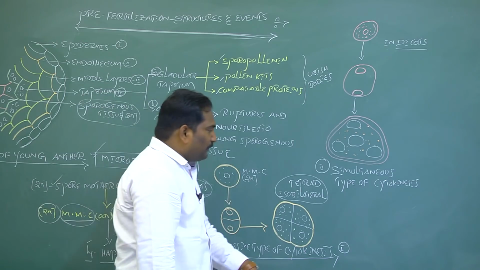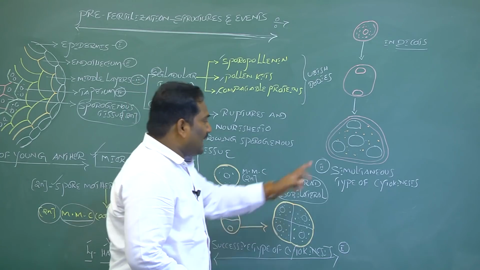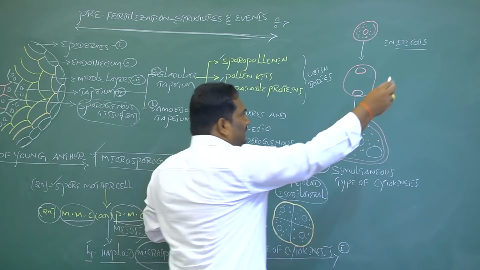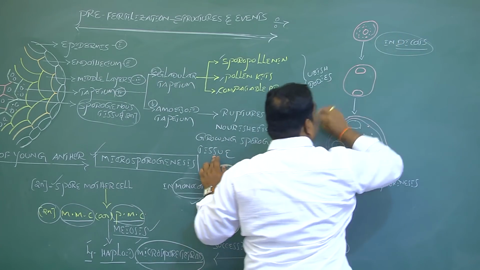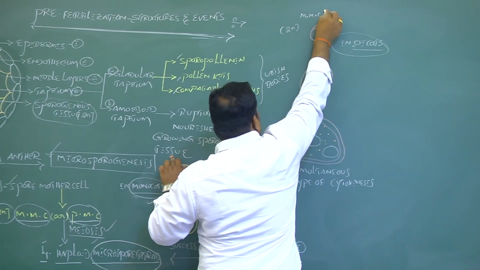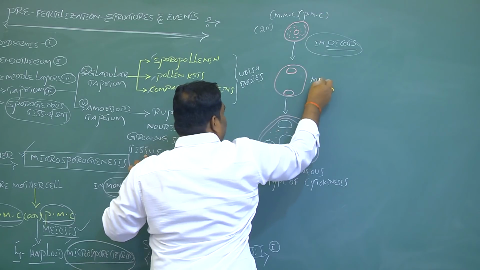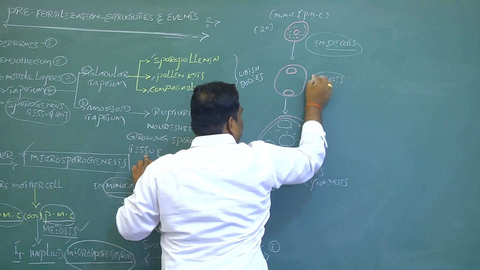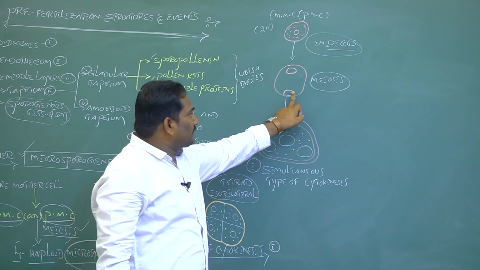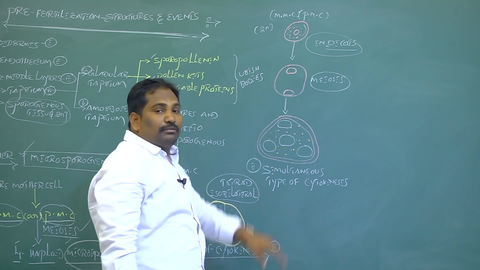The second type of pollen or microspore tetrad formation is the simultaneous type, which we see in dicotyledons. Here the diploid microspore mother cell or pollen mother cell undergoes meiosis and produces a dyad of pollen grains, which then forms a tetrad of pollens.